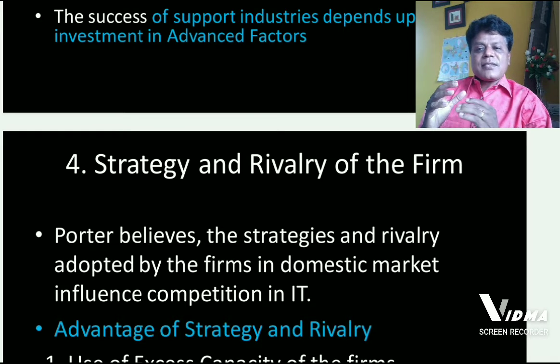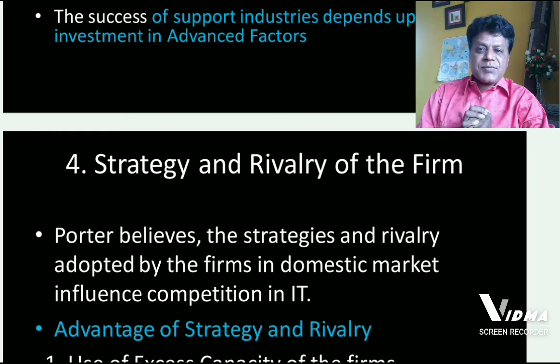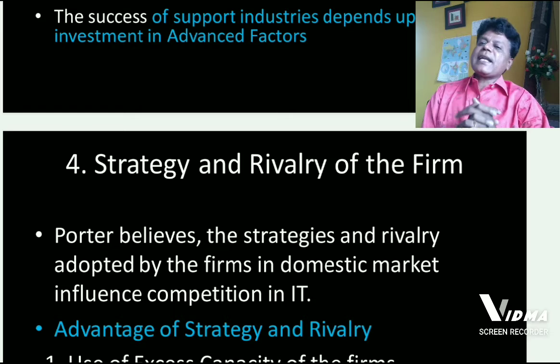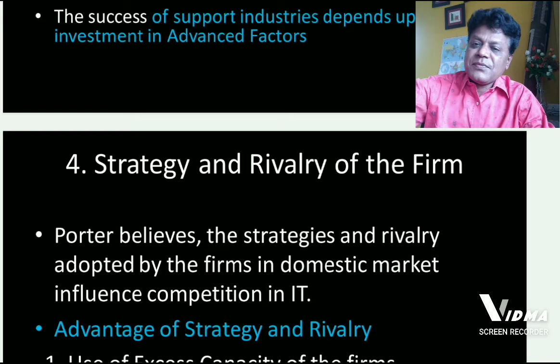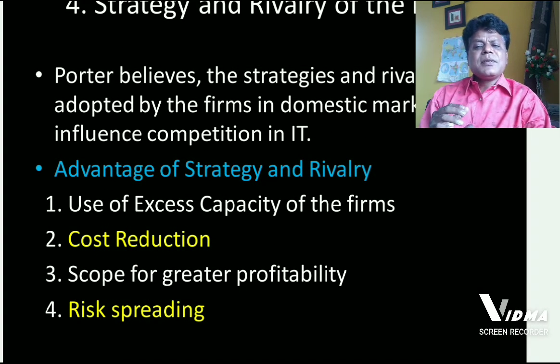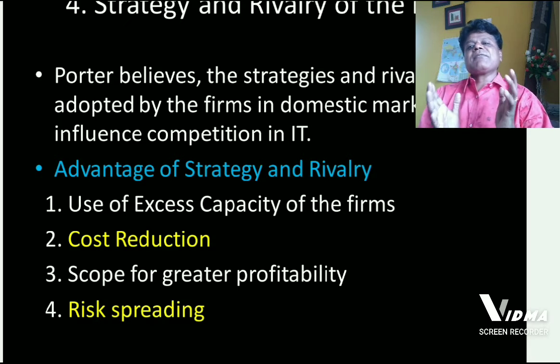So, the strategies and rivalry of the firms at domestic level have a profound influence on the competition amongst the firms at domestic level, and that helps a country to have its own major share in international trade. There are some advantages of having adopted strategies and having developed rivalry amongst the firms.